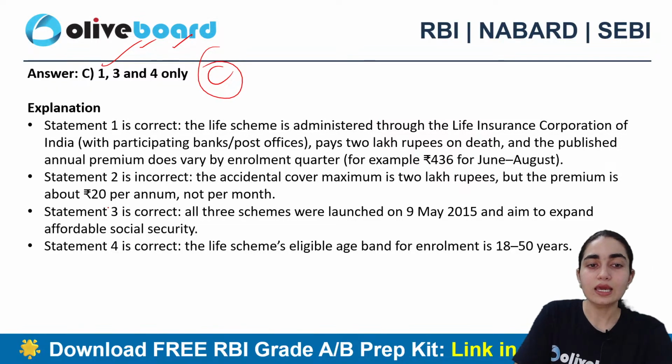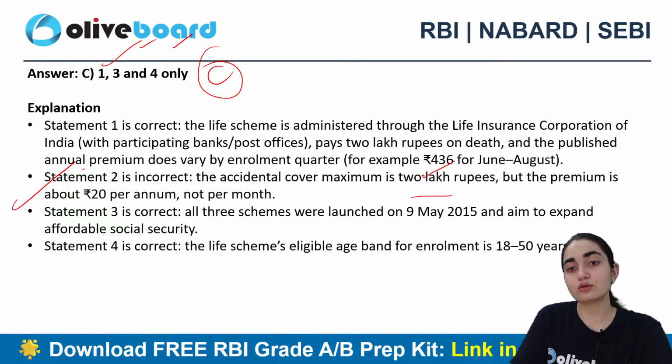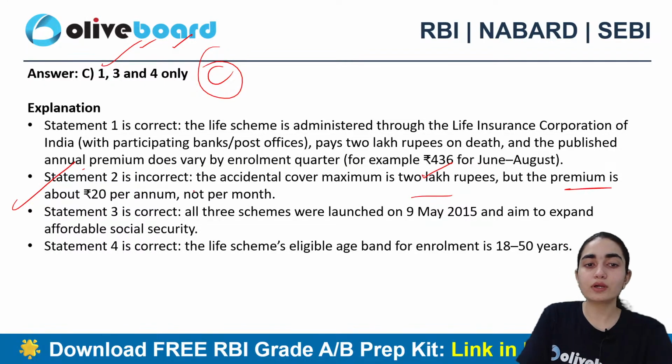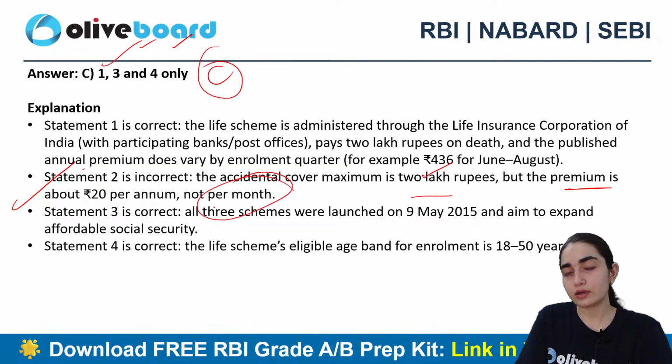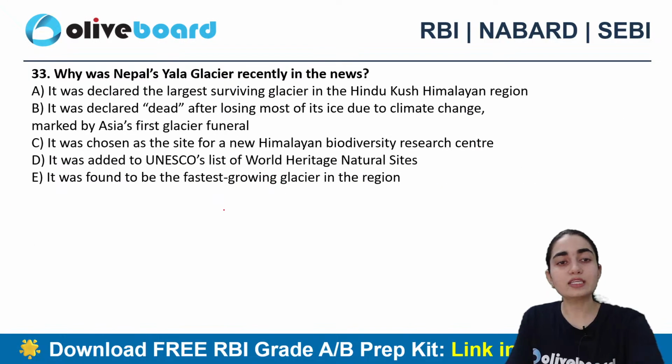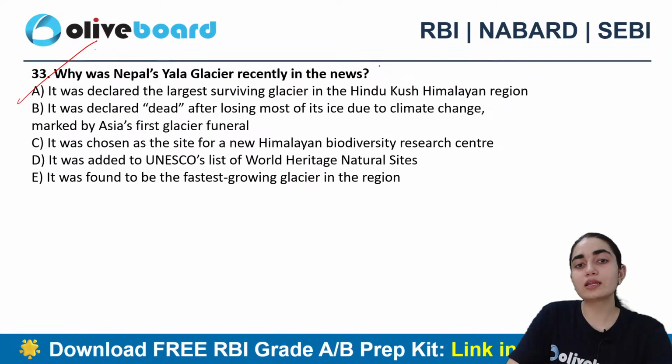You can clearly see, second one is the incorrect here. The accidental cover maximum is 2 lakh rupees, but the premium here is 20 rupees, not per annum and not per month. Next question says, why was Nepal Yela Glacier recently in news?